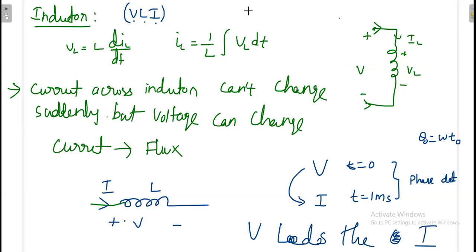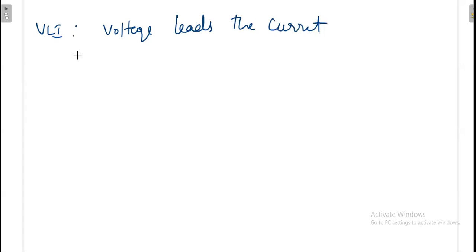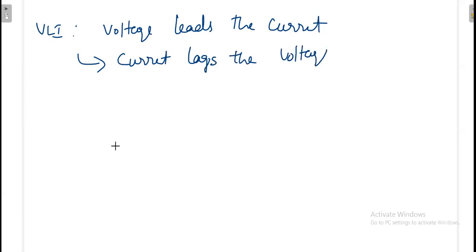So what I can tell, because in case of inductor, VLI means what? Voltage leads the current. Okay, so I can also tell like this, because current lags the voltage. I can also tell like that.